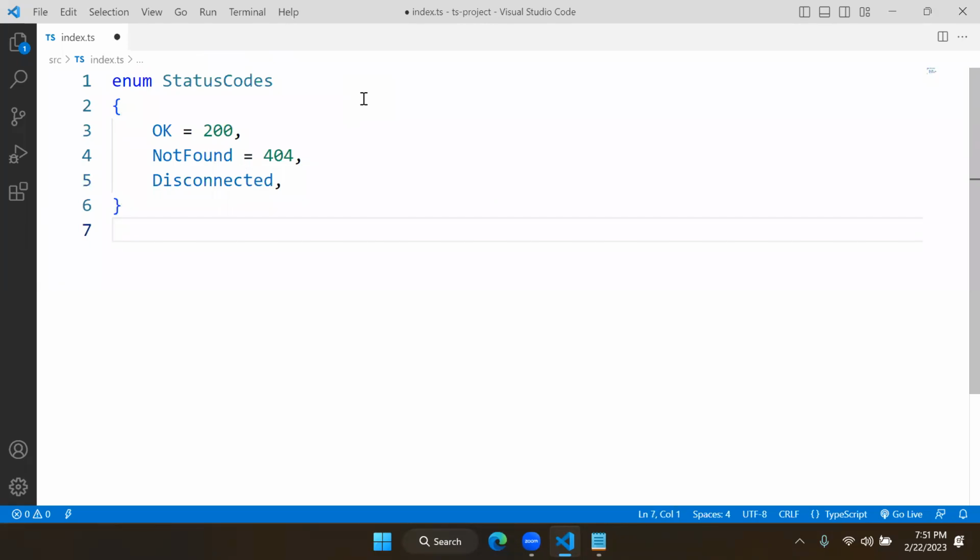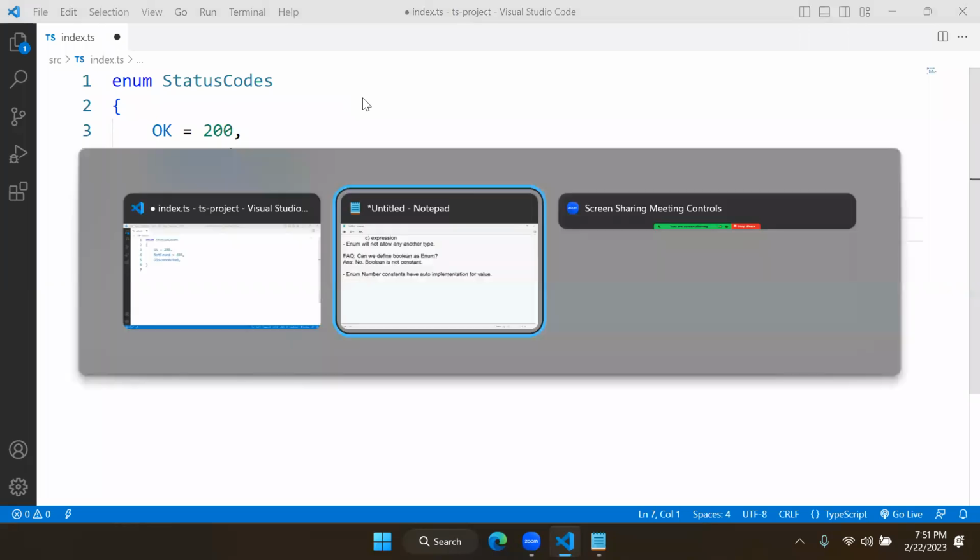Every constant must be initialized with a value. And if you are not defining a value, by default it will take a value based on the previous value. That means now disconnected value is 405. Automatically it implements. That means if you don't implement any constant, constants are automatically implemented based on the previous value. That is what is possible with constants.